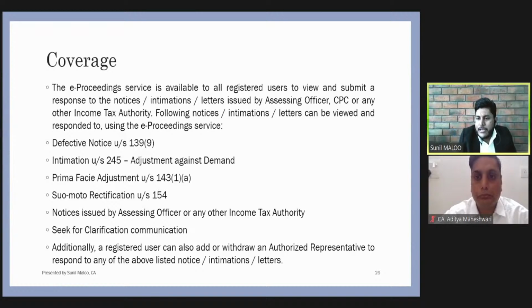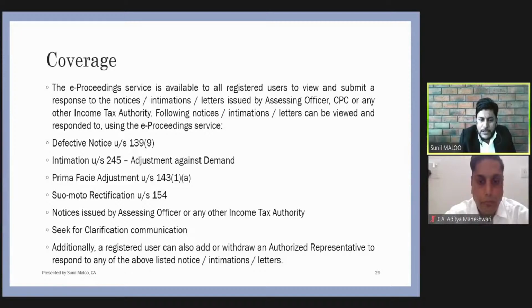There are two options. Either the assessee can share his login credential with the chartered accountant and they can access the notices. But this is not a suggestible option, because once we share our login credential with anyone, it will be deemed that the assessee has logged in. It is not the third person or some chartered accountant who is logging into the system, but it will be deemed that the assessee has logged in as his user ID and password are used.